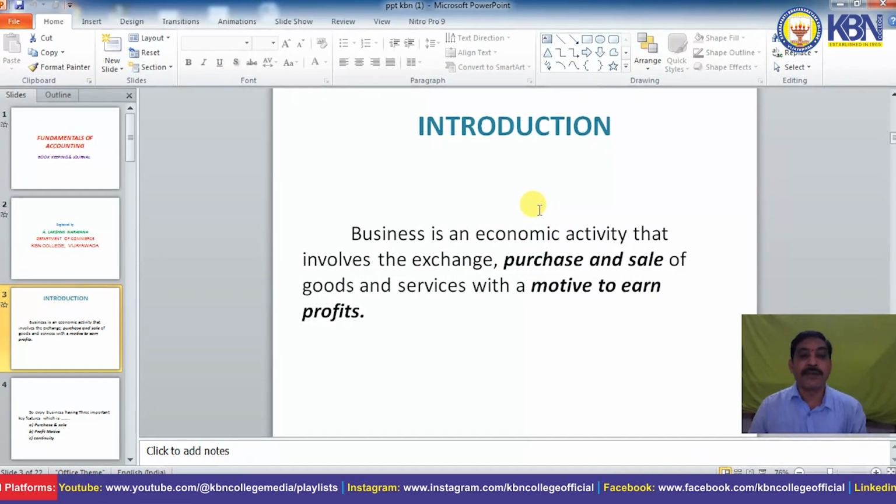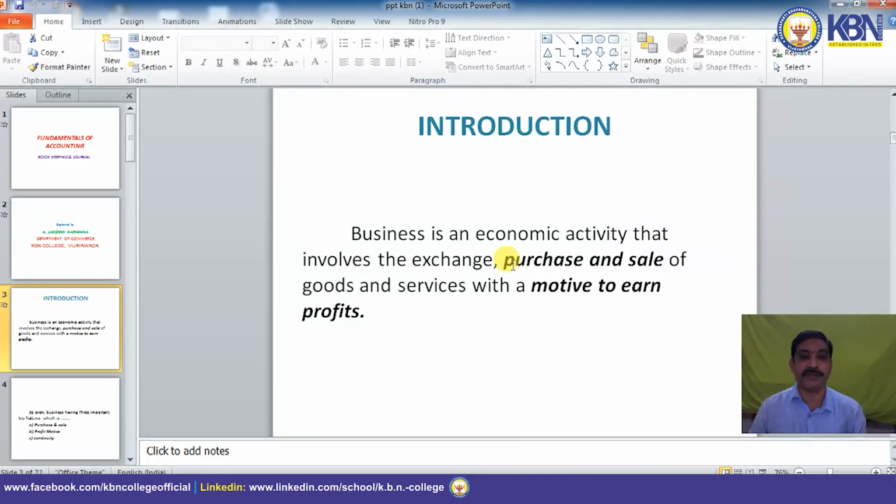Purchase and sale are the main economic activities in every business in order to make profits. No business can run without purchase or sale. So we can say that purchase and sales are the important key elements in every business.